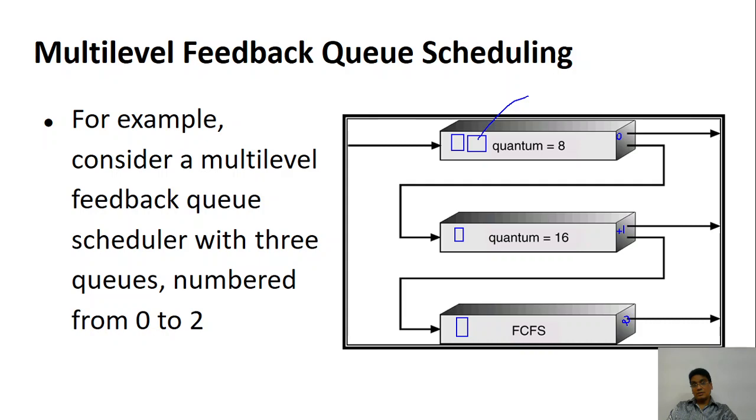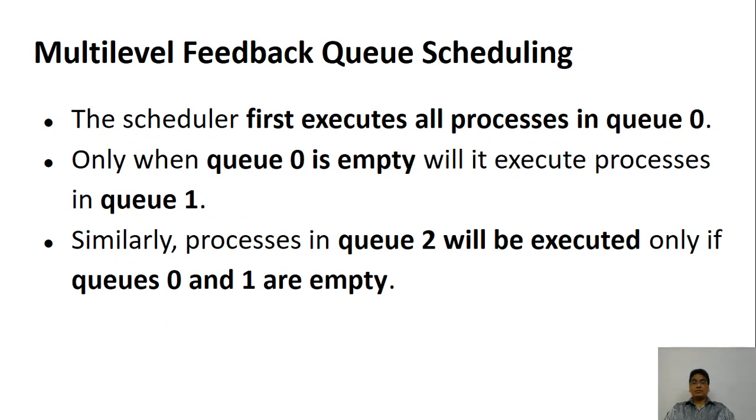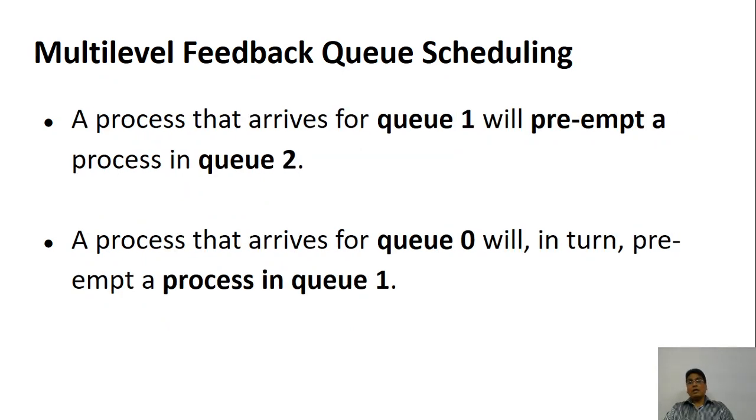If there are no items in Q1, Q2 will be taken. Okay. So this is how the scheduling will work. So what happens when a process arrives for Q1? Suppose you have Q1 here. If there is any item in Q1 and the processor is executing Q2, the Q2 process will be exited out, or it is preempted.